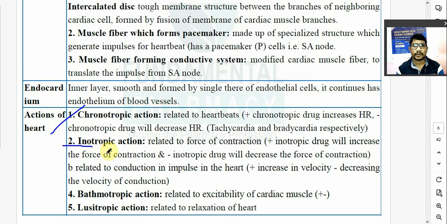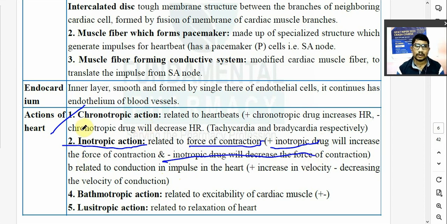Second action होता है inotropic action. Okay? So it is related with the force of contraction. Any drug which increases the force of contraction in the heart is known as a positive inotropic, or any drug which will decrease the contraction of heart is known as a negative inotropic. So positive inotropic drug will increase the force of contraction, and negative inotropic drug will decrease the force of contraction.